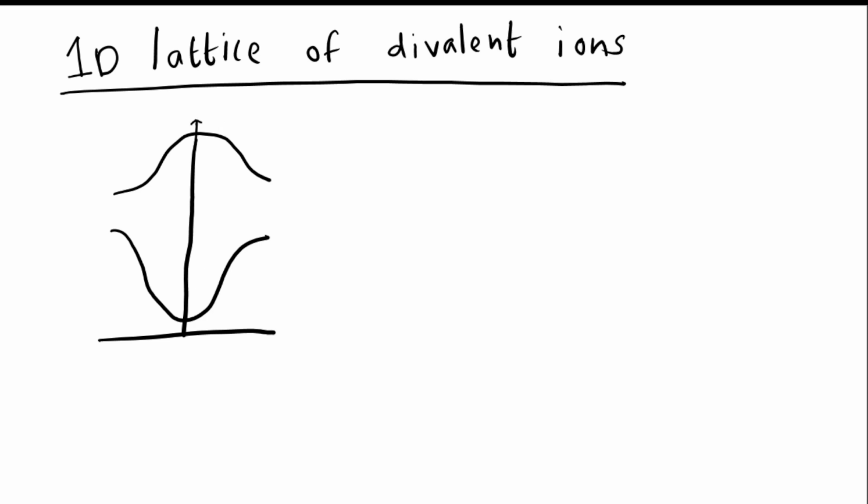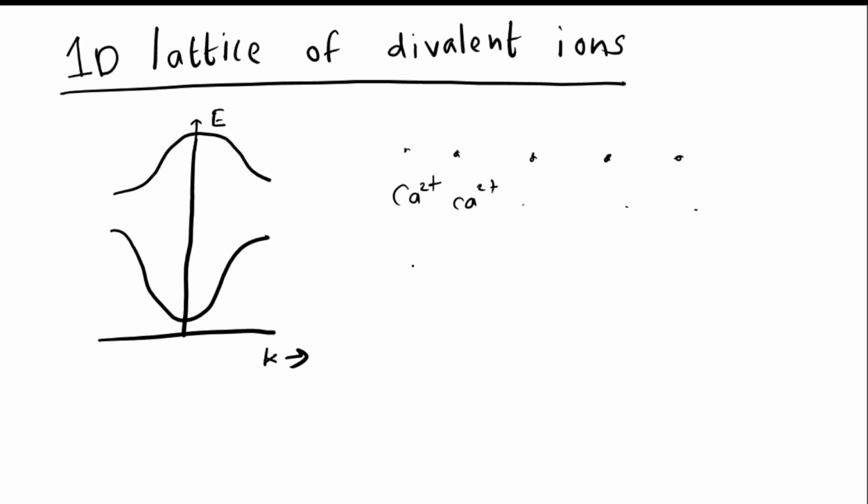Here we are considering a 1D lattice of divalent ions like calcium 2+, calcium 2+, like that.